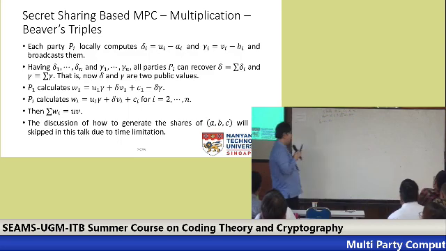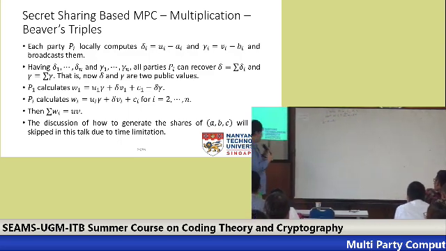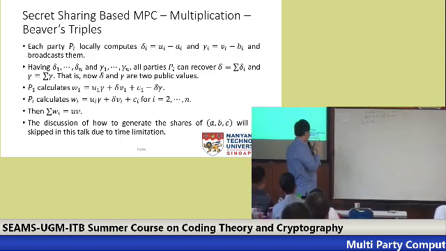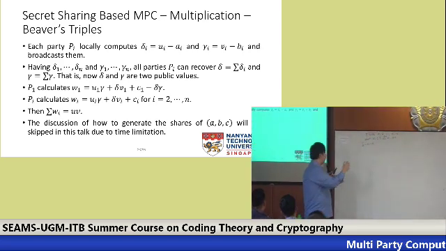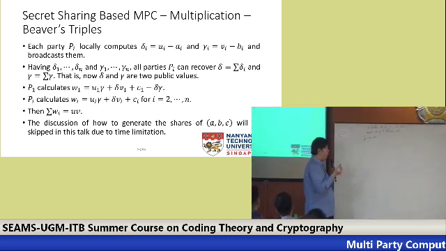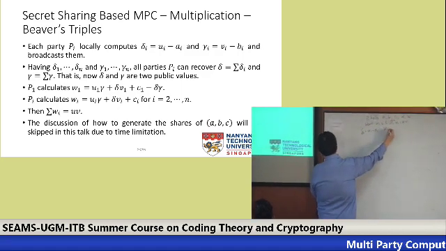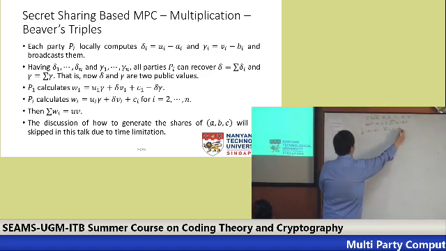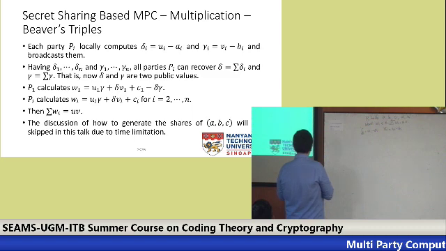Okay, so this is the method. So first of all, it may look a bit strange because first they calculate delta i, which is Ui minus Ai, and gamma i, which is Vi minus Bi. Next, they broadcast this so everyone will know what is delta 1 to delta n, gamma 1 to gamma n.